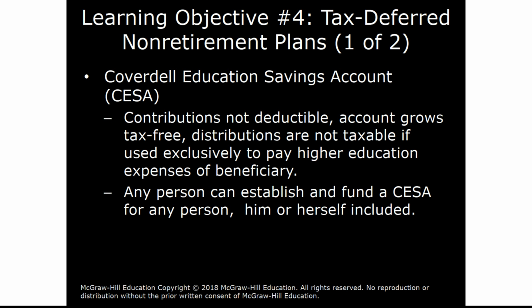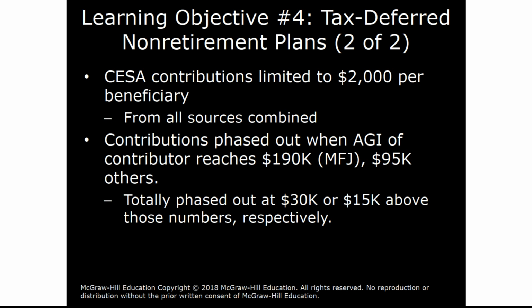And any person can establish a fund, and this CESA is the Coverdell Education Savings Account, for any person, either him or herself included or somebody else. The limit on these CESA contributions is $2,000 per beneficiary, not per taxpayer. And that's from all sources combined for the benefit of the student or the future student or the beneficiary.